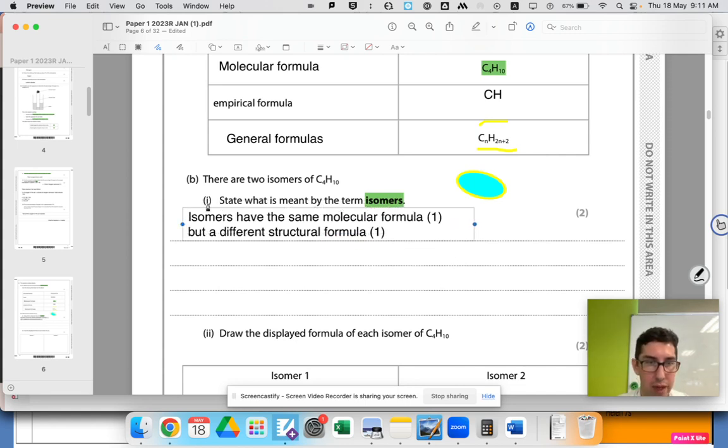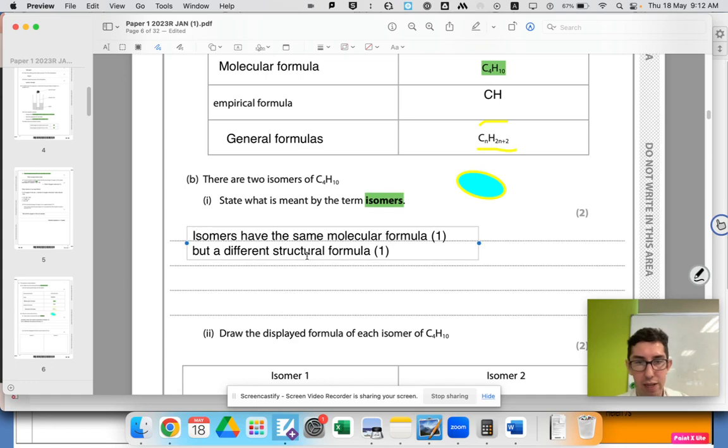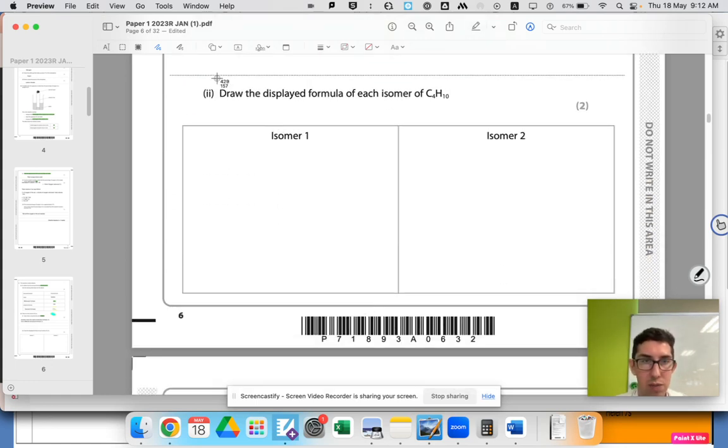Just remember this, or remember that. It comes up all the time. This is how isomers are defined. You definitely need to have that in your brain, really quickly, super easy. Okay, draw the displayed formula of each of the isomers of butane.